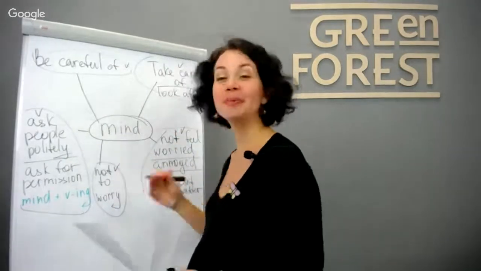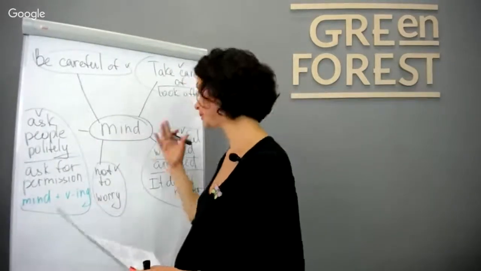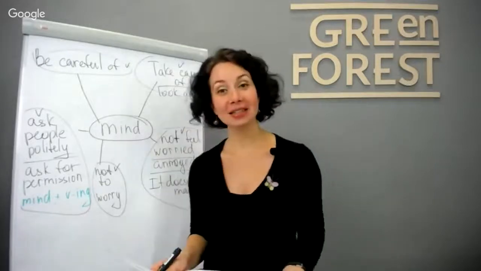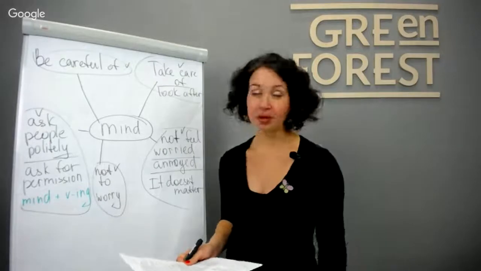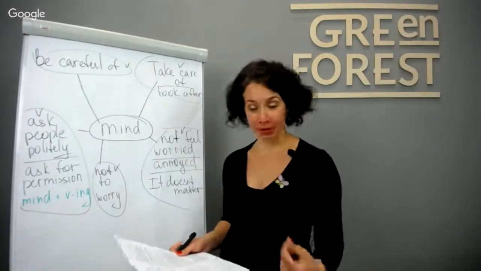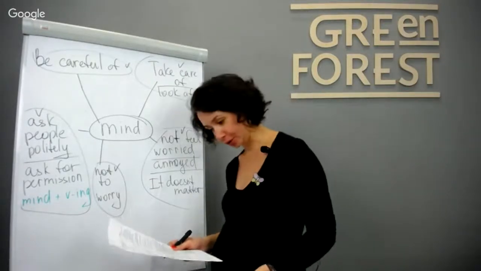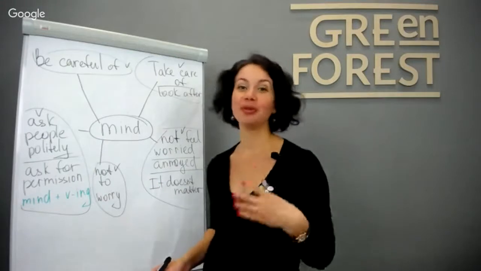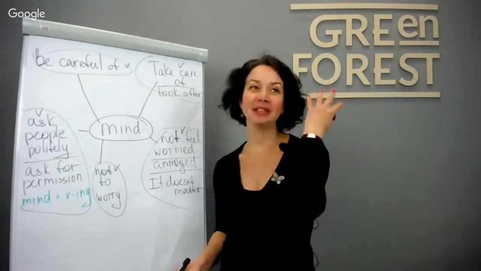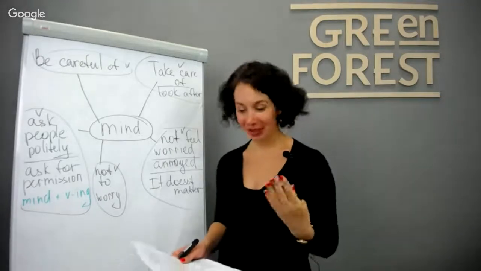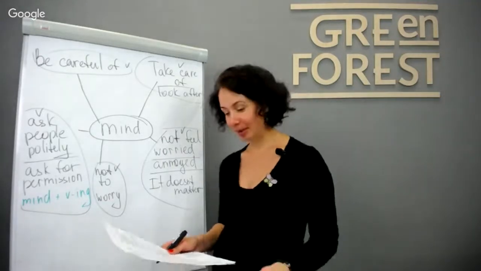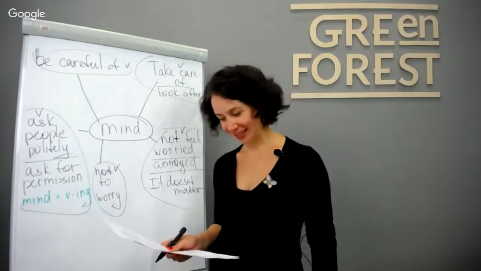Now I will write two more examples of two more meanings of mind as noun or as a suffix. So as a noun, mind refers to a part of a person which enables him to think, actually. This is what is inside of us. We have mind, which helps us to create thoughts, to come up with some ideas.